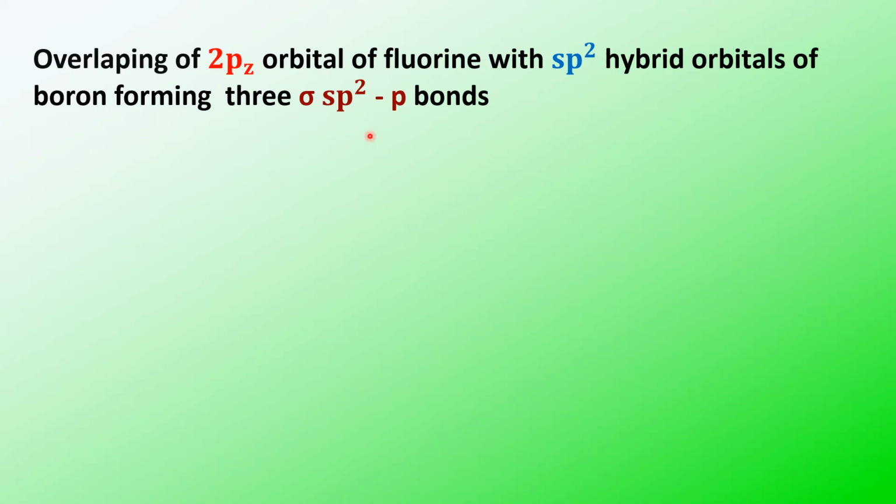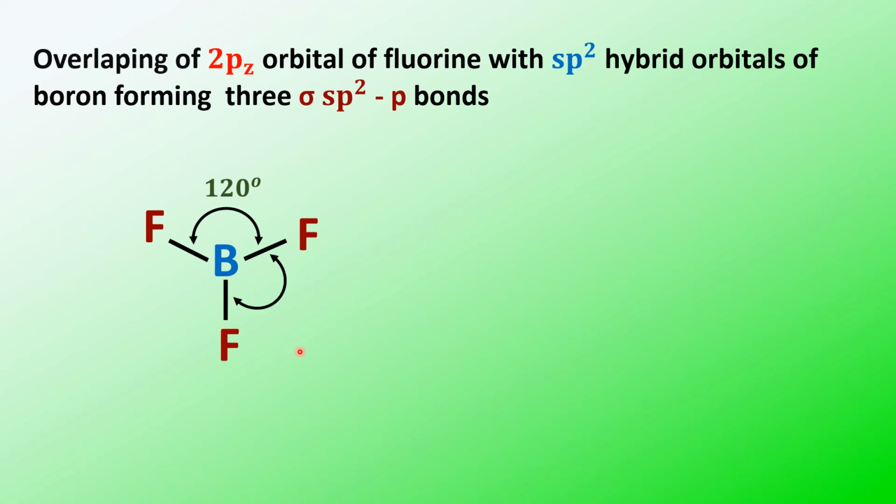Okay, see, this is the boron, and these are the three sigma sp2-p bonds, and the angle is 120 degrees between them. So we have seen that all the angles are 120 only.